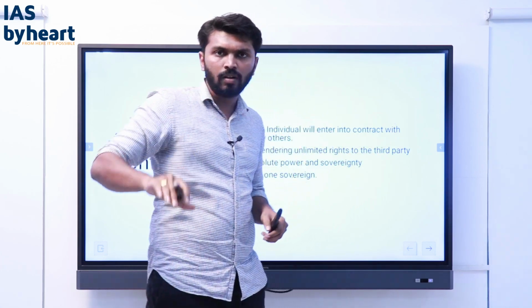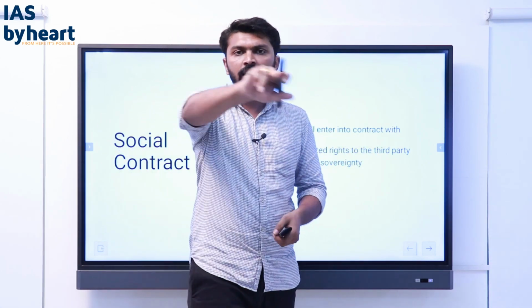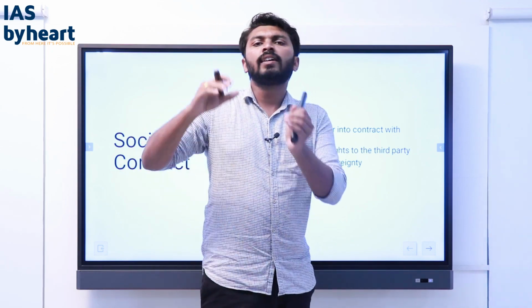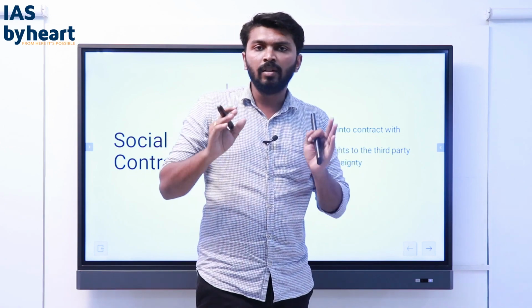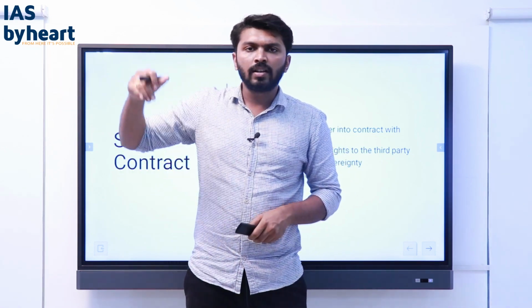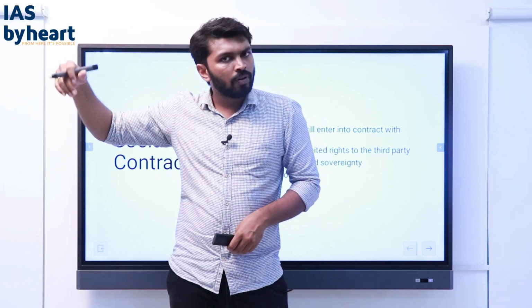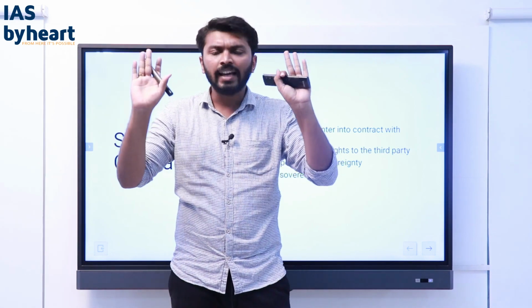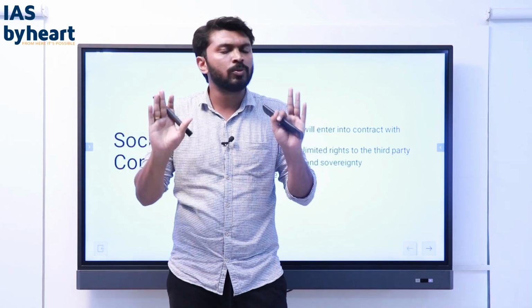So this is what social contract is, and this is how a society evolved. Society entered into a contract among themselves and they created a state. They surrendered their unlimited powers to the state. The idea is: we are surrendering all our powers, our unlimited privileges, to you. So using that power, you just guarantee us a peaceful and prosperous life.